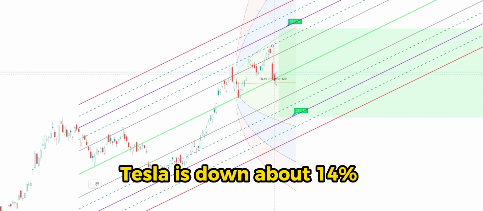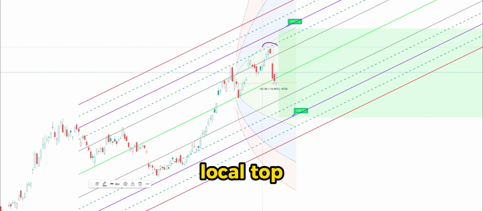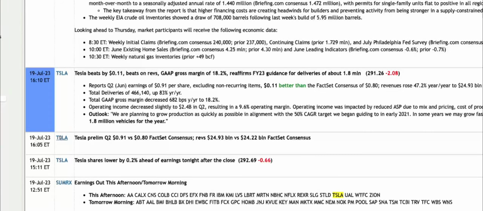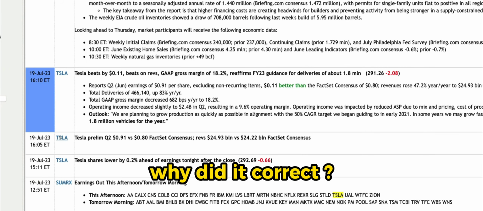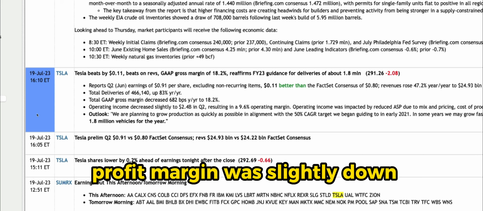At the moment, Tesla is down about 14% from its local top. Most of this happened in one day after earnings. It rebounded a little bit today with the broad market. So why did it correct? Earnings were not bad. Profit margins were slightly down.